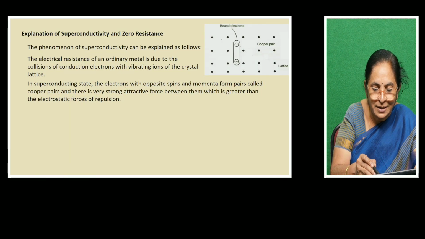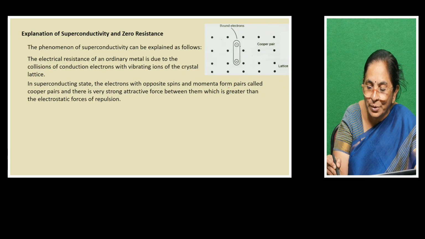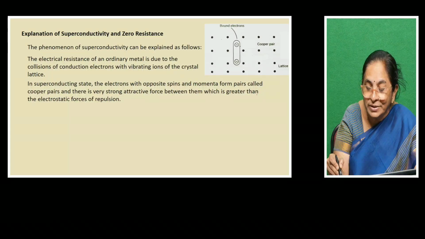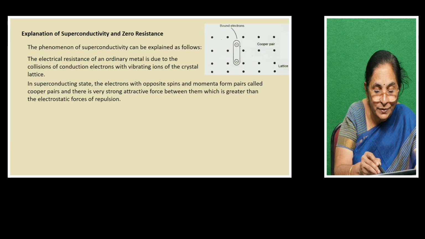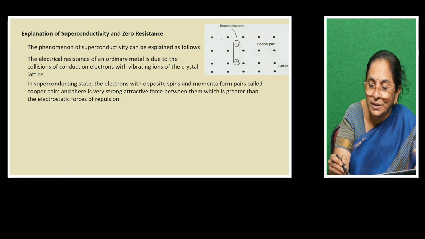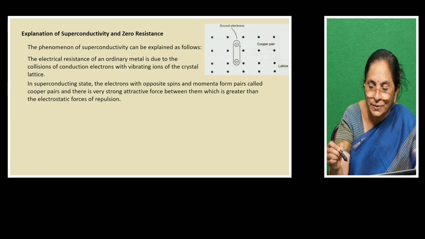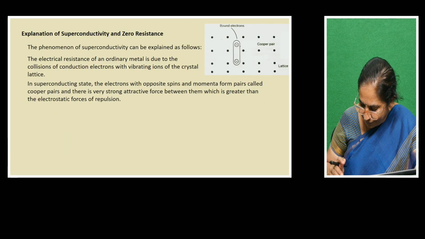So in the superconducting state, the electrons with opposite spins and momenta form pairs called Cooper pairs, and there is a very strong attractive force between them, which is greater than the electrostatic force of repulsion. These ions have positive charge, these electrons have negative charge, so definitely there will be repulsion. So there is a force of repulsion. But because of the opposite spins, they experience an attractive force. This attractive force is much stronger than the repulsive force between the ion and the electrons. So there is no repulsion, there is no collision.